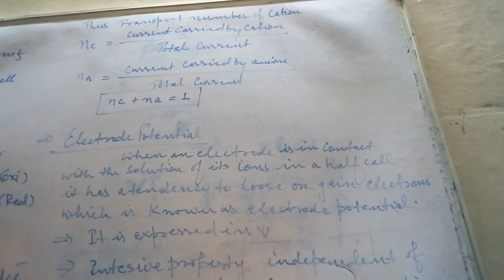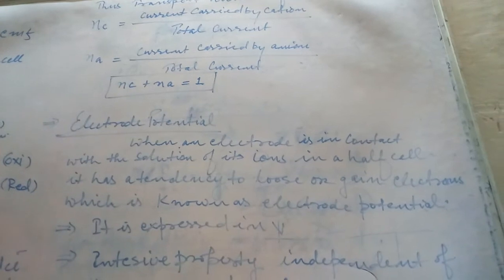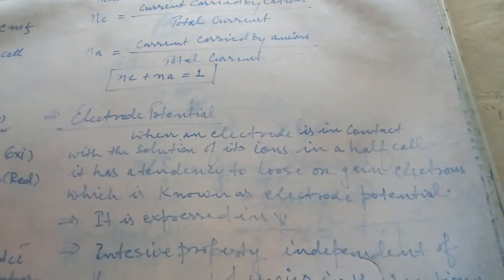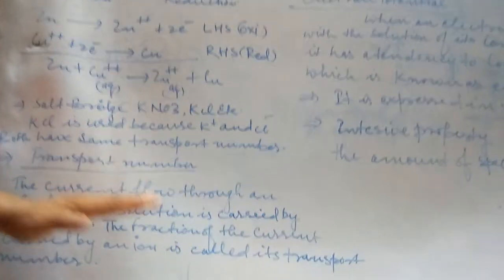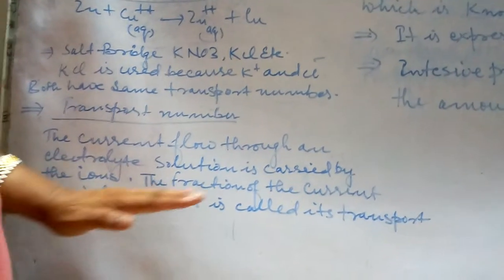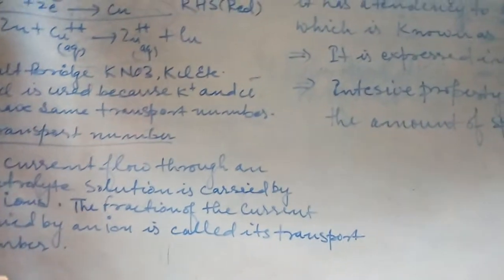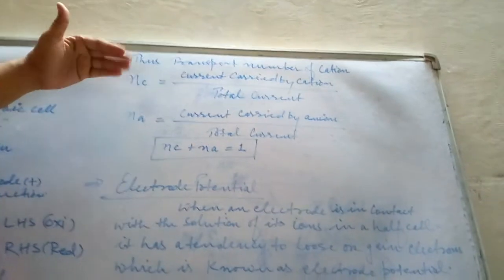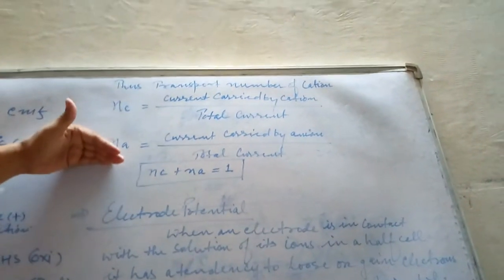Once again I am going to discuss the definition of transport number. The current flow through an electrolytic solution is carried by the ions. So the fraction of the current carried by an ion is called its transport number. This transport number is of two types: cation transport number and anion transport number.